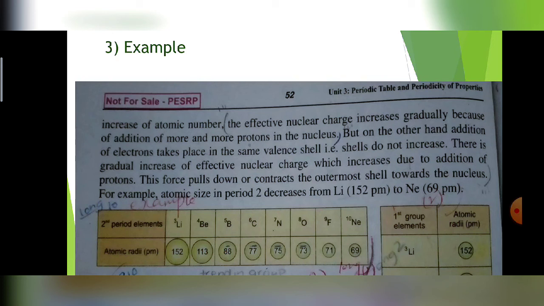Carbon 6 electrons, 6 protons, continuously increasing until neon has 10 electrons and 10 protons. So with more electrons and protons, there is more force of attraction, and this force pulls down or contracts the outermost shell towards the nucleus. This is the reason for the decrease of atomic size when we move from left to right in a period.